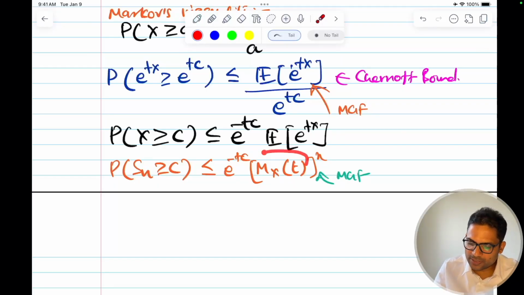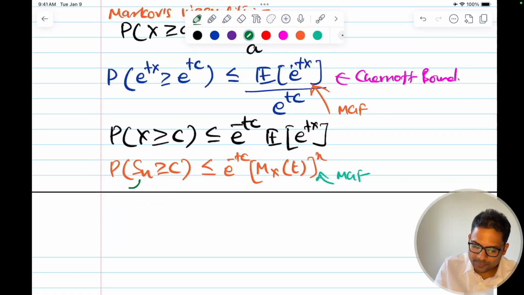This is how your MGF is defined. MX(t) is this. This is the symbol you will see somewhere in the notebooks. So this is your summation till n, the sum of n random variables, independent random variables.